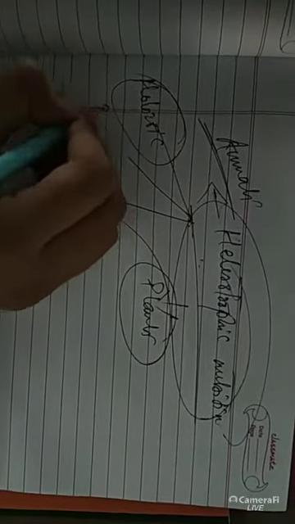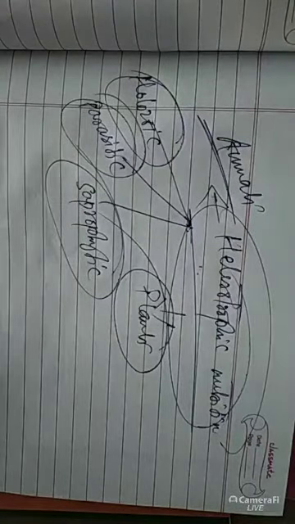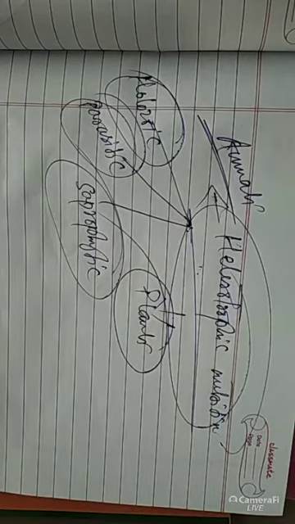Second one is the parasitic nutrition, and the last one is the saprophytic nutrition. So the three basic types of heterotrophic nutrition are the holozoic nutrition, the parasitic nutrition, and the saprophytic nutrition. Okay, so what is the meaning of saprophytic nutrition?